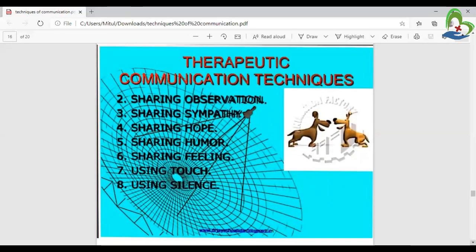Next, move to therapeutic communication. Therapeutic communication means first one, sharing observation, means what the patient can do every day, right? And sharing sympathy, like loving, caring, and sharing ideas. Sharing hope, that means a mood or state of mind, means the thinking level of the patient or someone else. Sharing humor means a mood or state of mind.